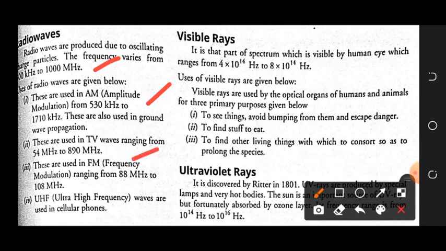Second, they are used in TV waves ranging from 54 megahertz to 890 megahertz, so again in the TV communication system. Next, in the FM communication system, because it is also used in frequency modulation ranging from 88 megahertz to 108 megahertz. Now ultra high frequency waves that we use in cellular phones are also radio waves. So radio waves are basically used in communication. What kind of communication? Cellular phone communication, TV communication, FM communication, or amplitude modulated communication. In all of that we are using them.